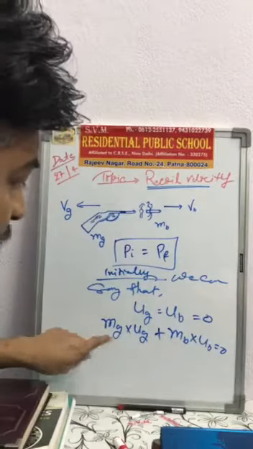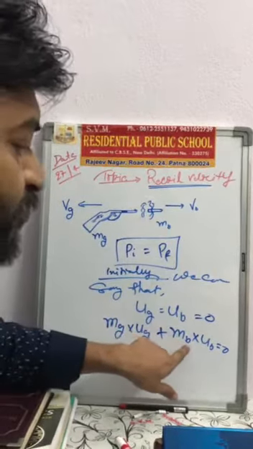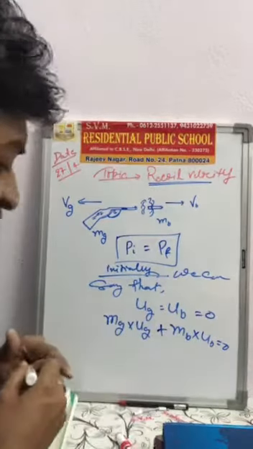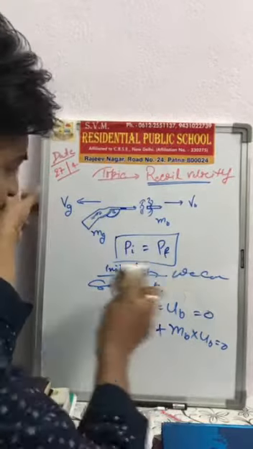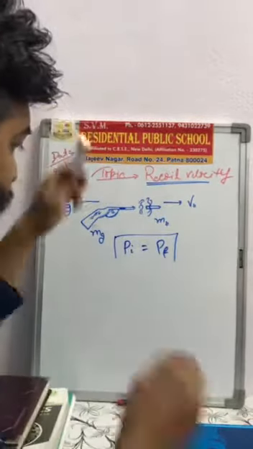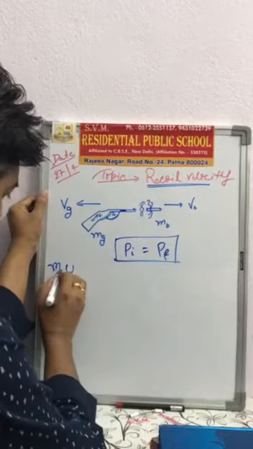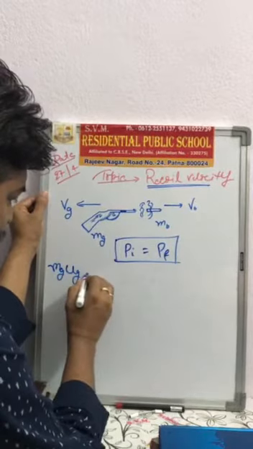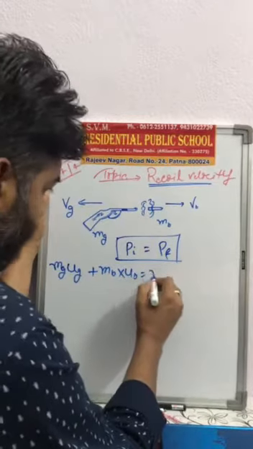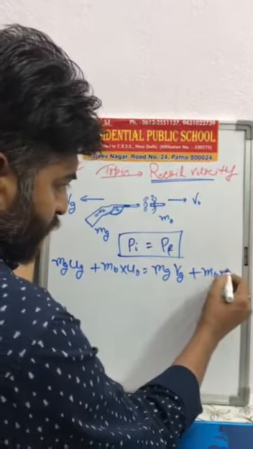So mg into ug plus mb into ub is equal to mg into Vg plus mb into Vb.